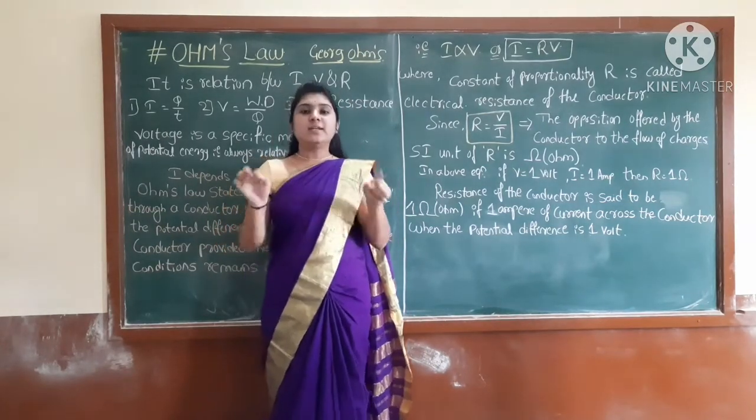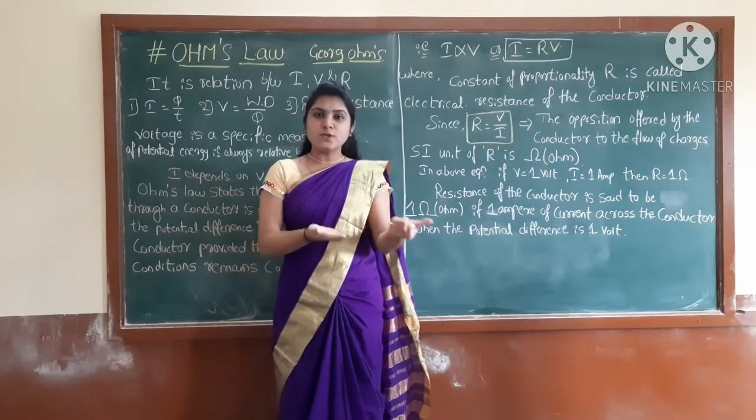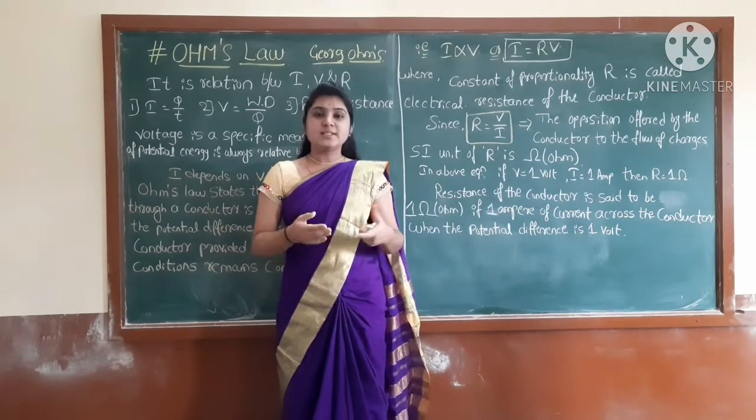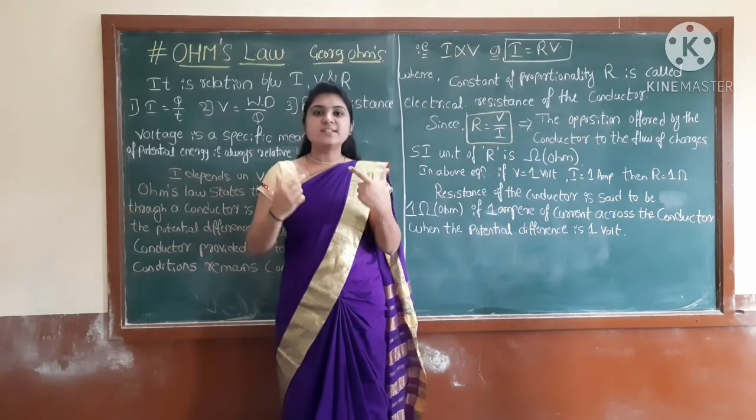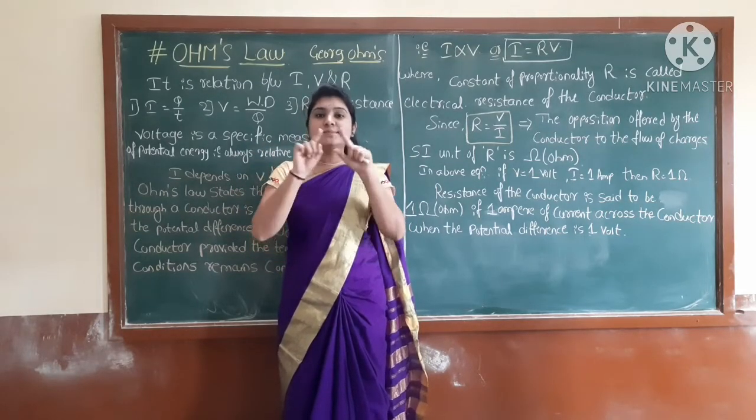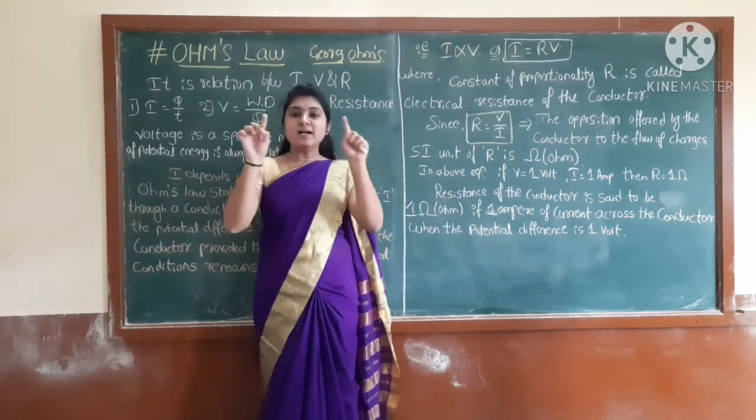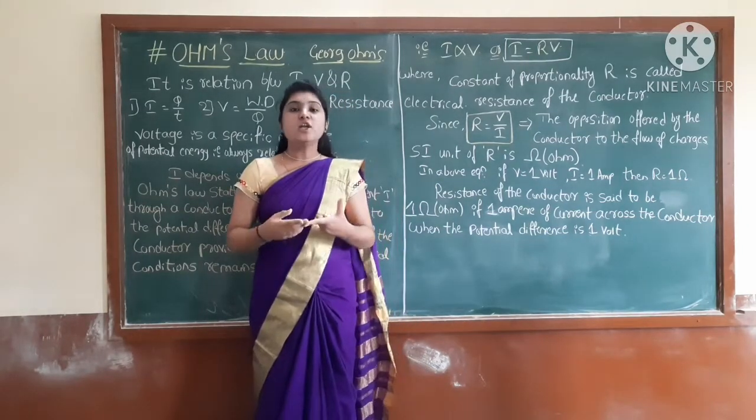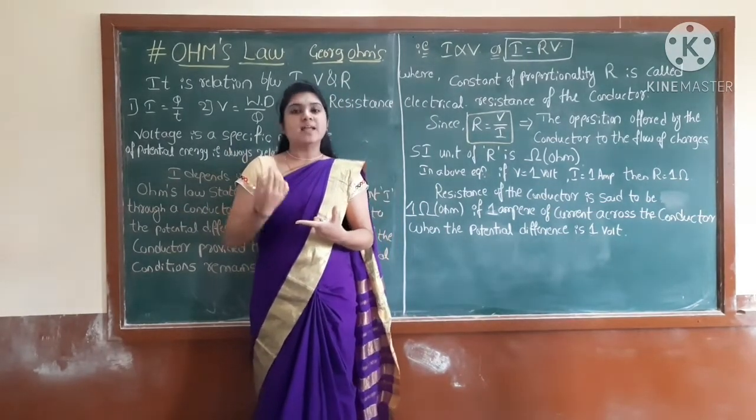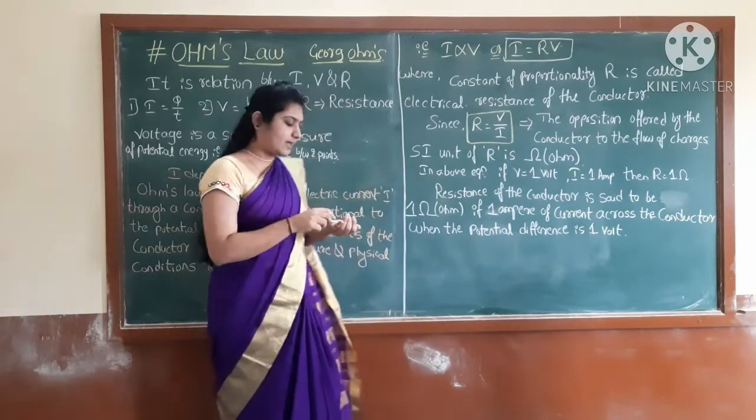Conducting path means what? A path is the way we use for our movement. Here, a conducting path means a material which is a conductor, through which electrons are moving. That's why it is a conducting path where the electrons are moving in a direction. Then that constitutes the electric current. You can take it like this.